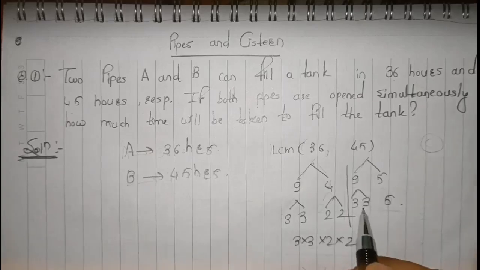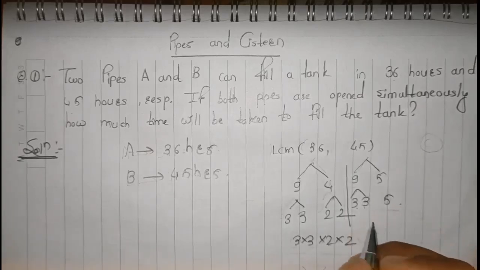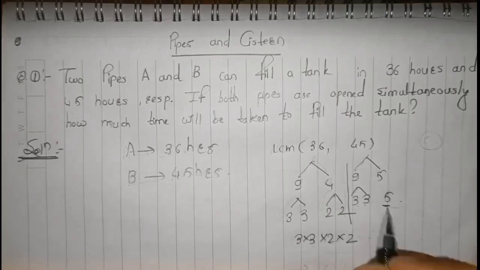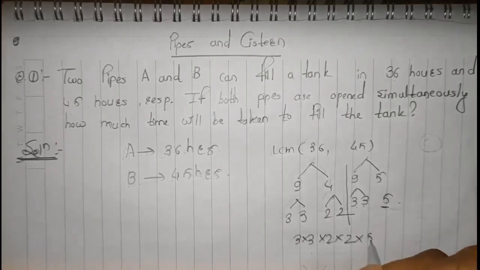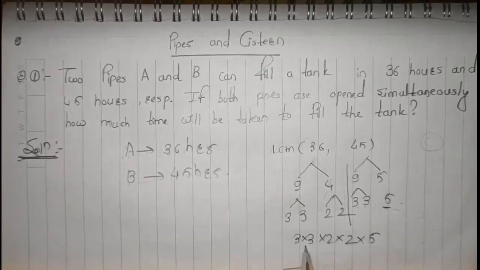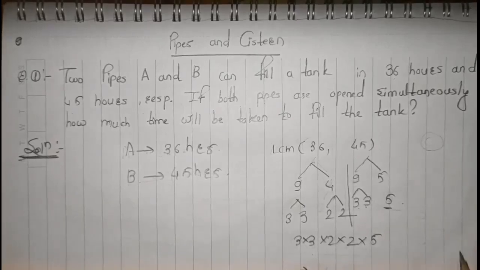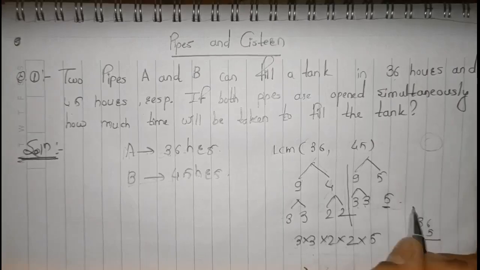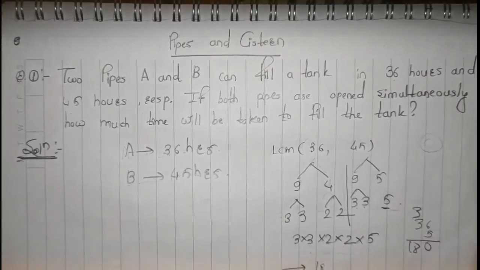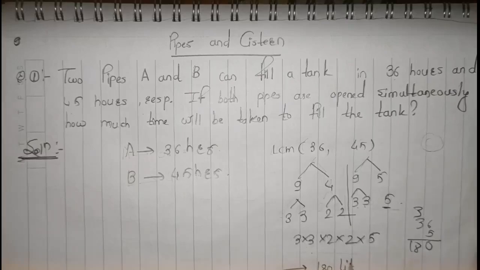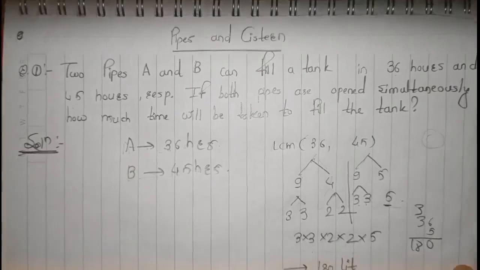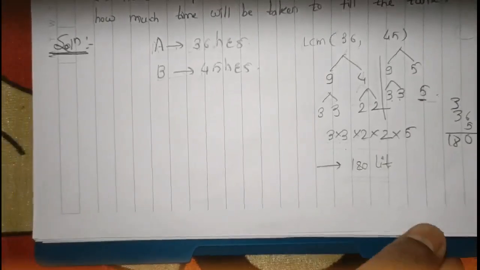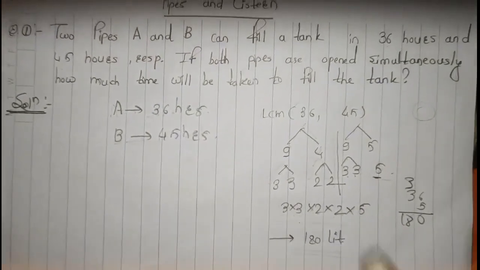Here we have 3, 3, and here also we have 3, 3. We do not need to write that 3, 3 again. Here we have 5, here we don't, so we just need to write that 5, which is 9 into 4, 36, 5 times is 180. So 180 liters is your assumed tank capacity, you can consider.